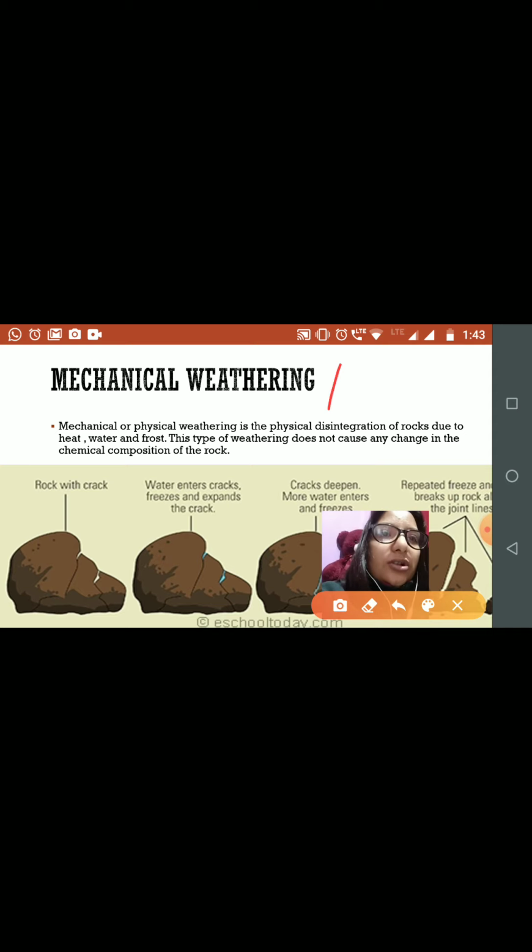Mechanical weathering is also known as physical weathering. Physical weathering is the disintegration of rock due to heat, water, and frost. This type of weathering does not cause any change in the chemical composition of the rock. From the name itself you can understand that this is the disintegration of the physical structure. The rock will get fragmented into pieces physically. It does not cause any change in chemical composition.